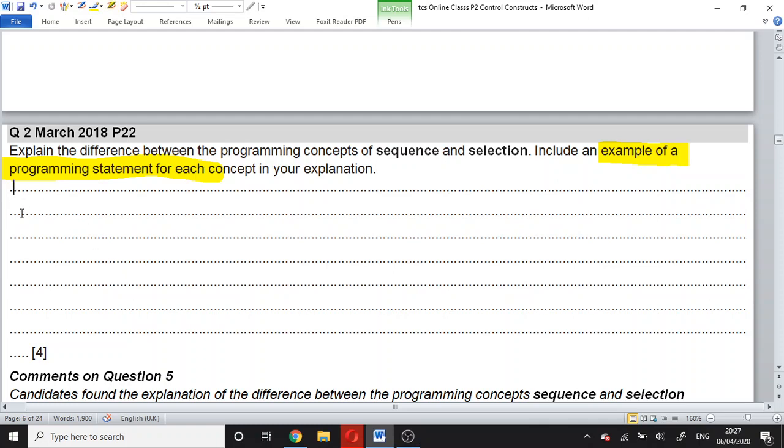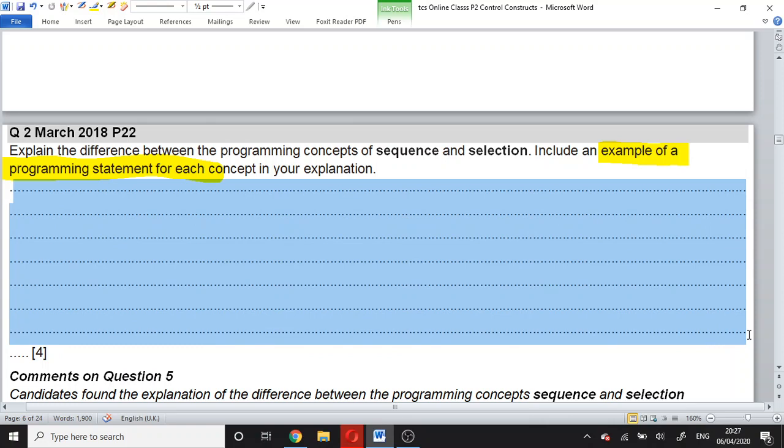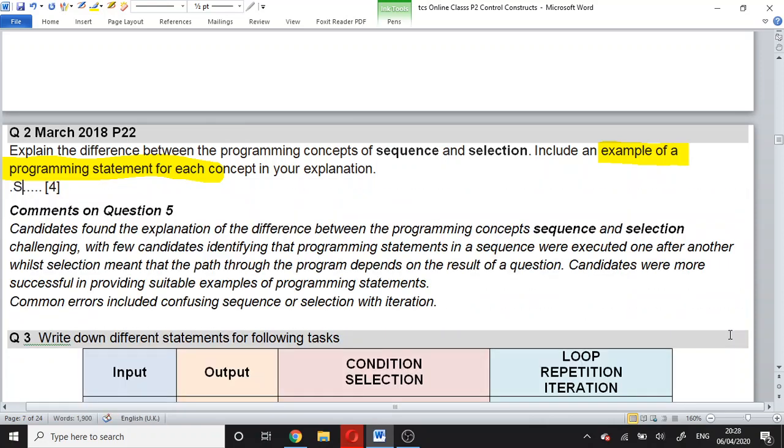Tell me the answer for sequence. Sequence means statements are executed in the order they are written.